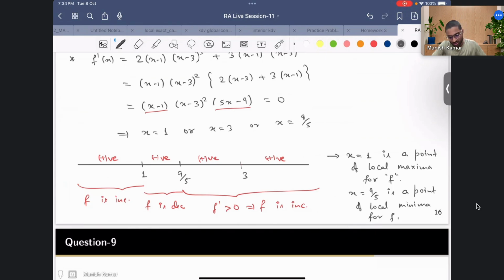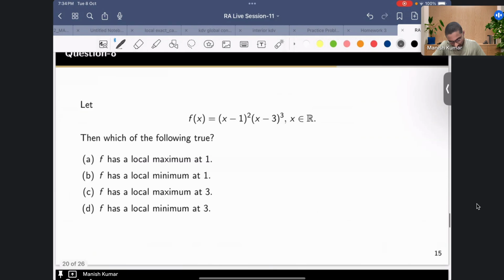So these are the 2 points of local maxima and local minima. So in this option this one is correct, right? f has a local maximum at 1. If this is clear, then maybe we can proceed to the next problem.